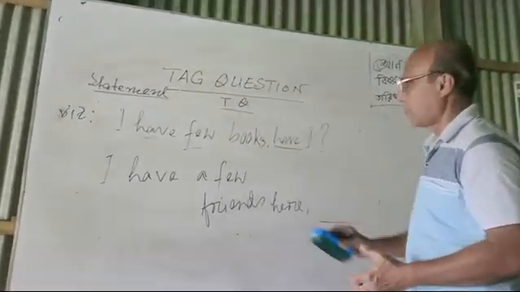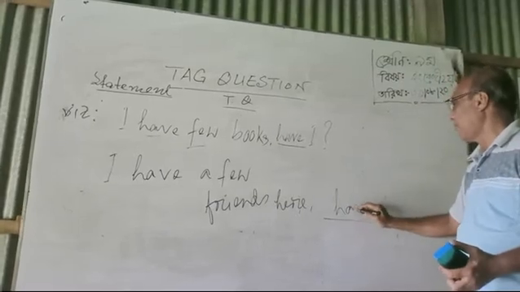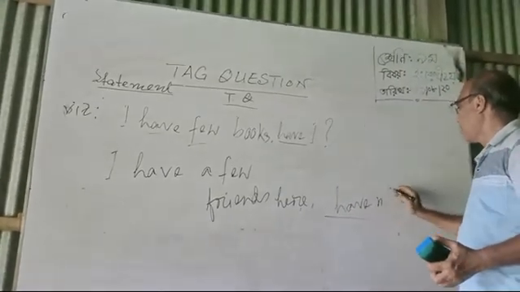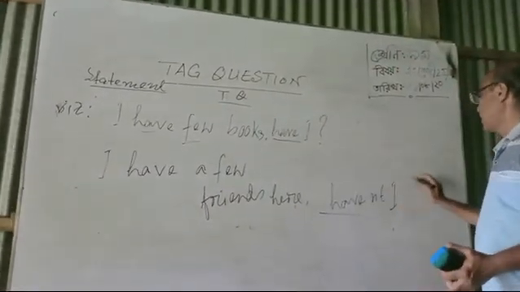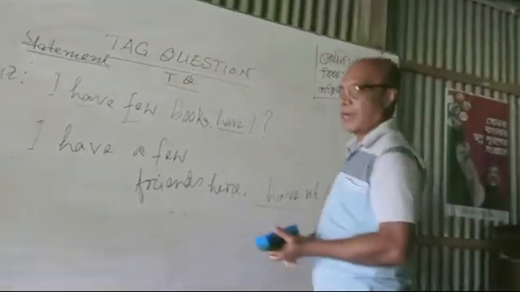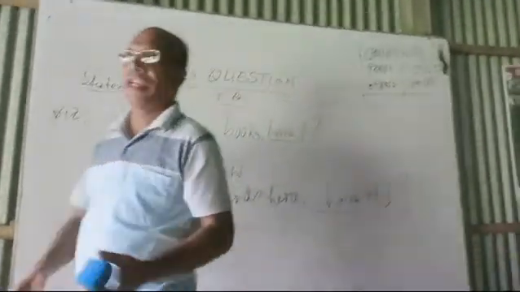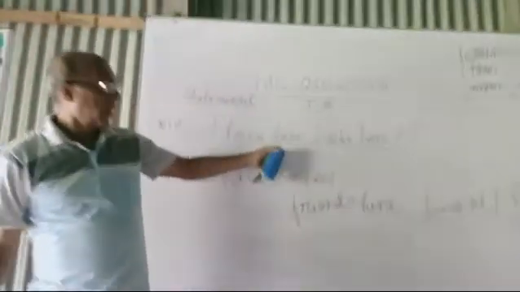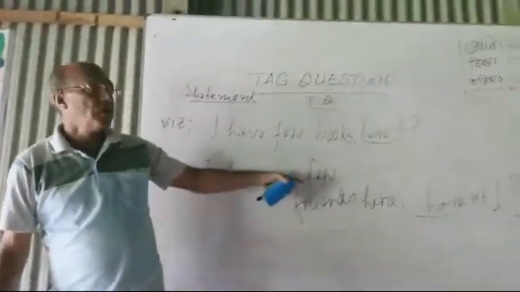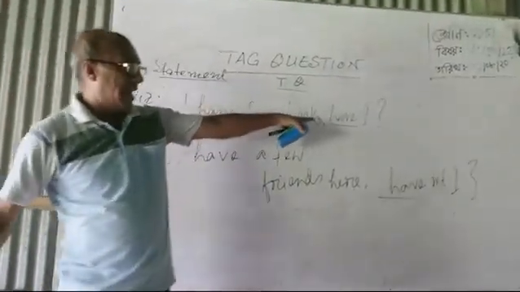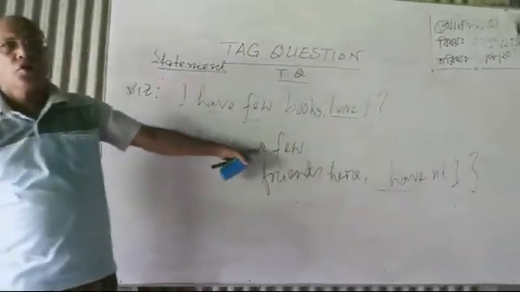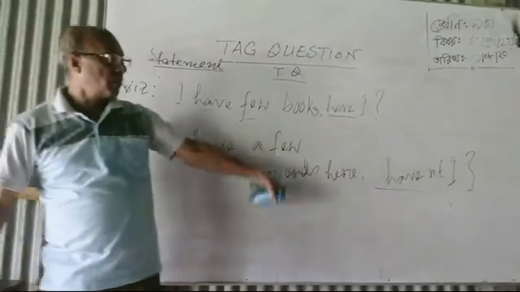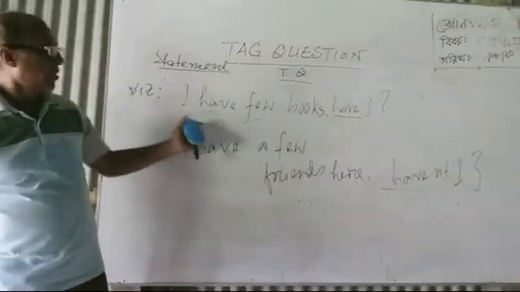What will the answer be? I write have, then not, haven't, then the subject I. This will be the answer. So what you learn is, in case of few you will not add any not. If it is a few or the few, you must use the not sign, as I have written on the board.